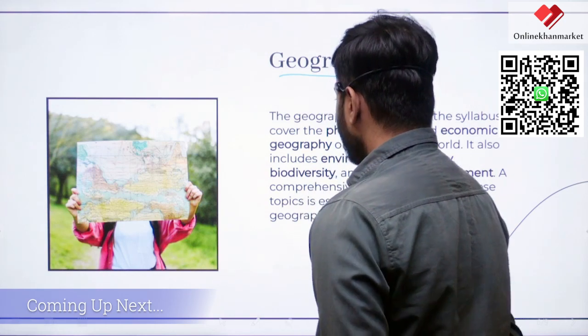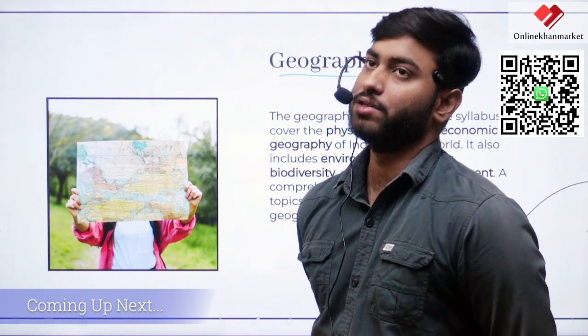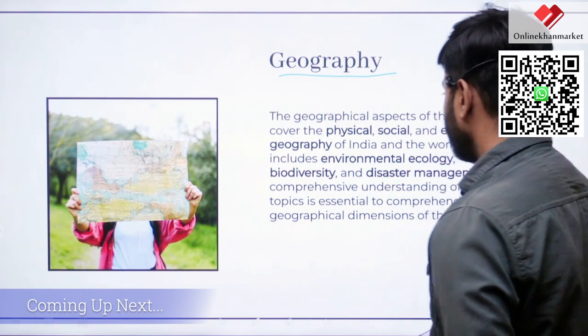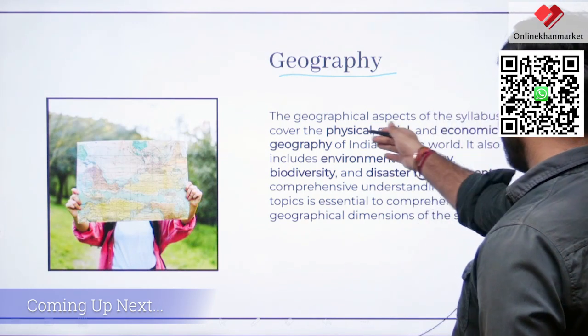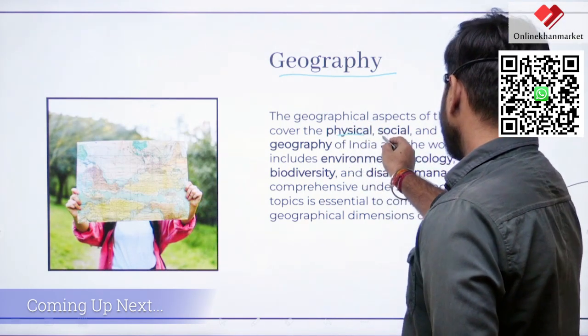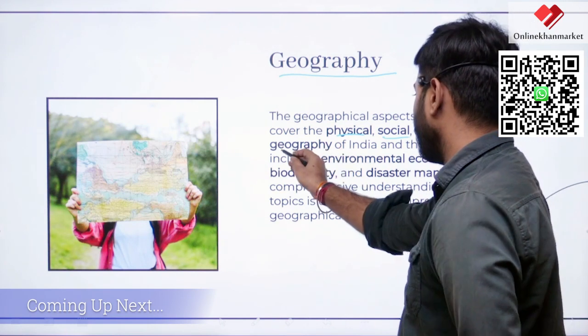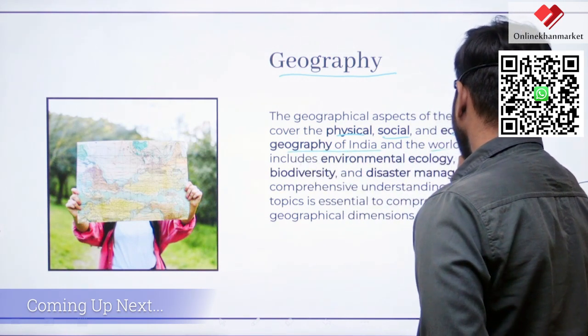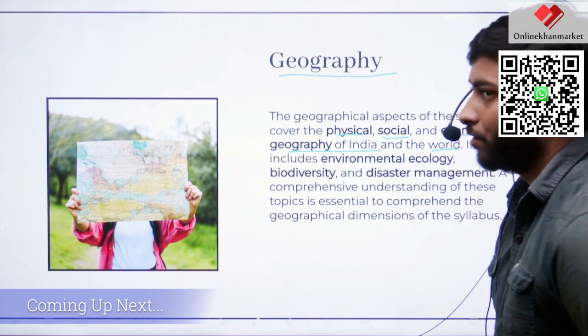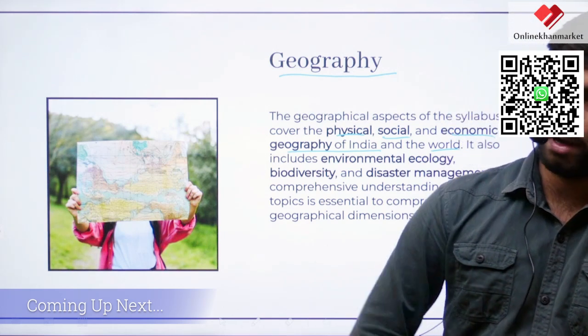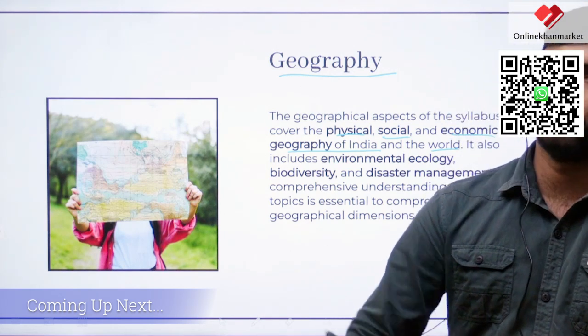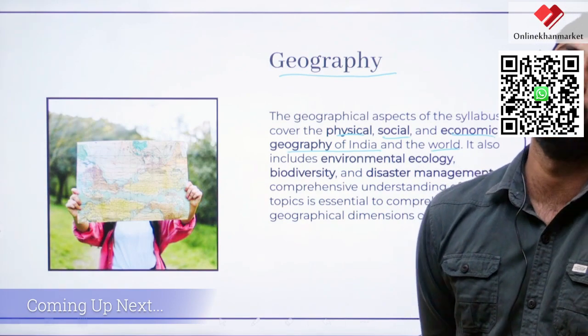The geography part is also covered in your GS paper 1. The geographical aspects of the syllabus cover physical geography, social and economic geography of India and the world. So it covers your physical geography, your Indian and world geography, and your economic geography as well.